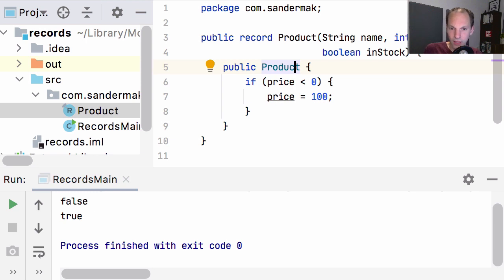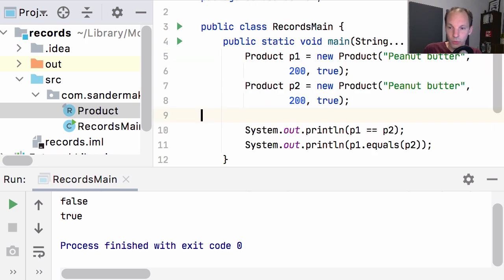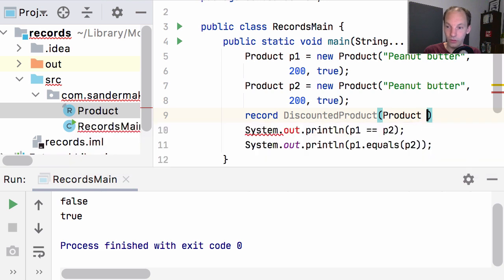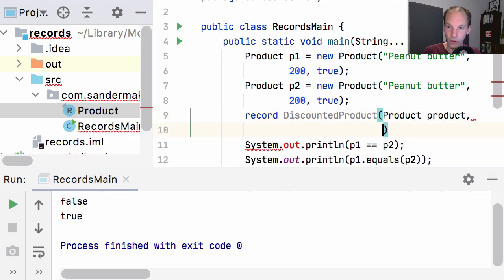And there's one last thing I want to show here, because we now defined a top-level record, but you can also define records locally in methods, which can be very, very handy if you have some intermediate state that you want to use inside of your method. So we can, for example, say that we want to define a discounted product, where we define this as something that takes another product. So the record type that we already had, we use as one of the components.